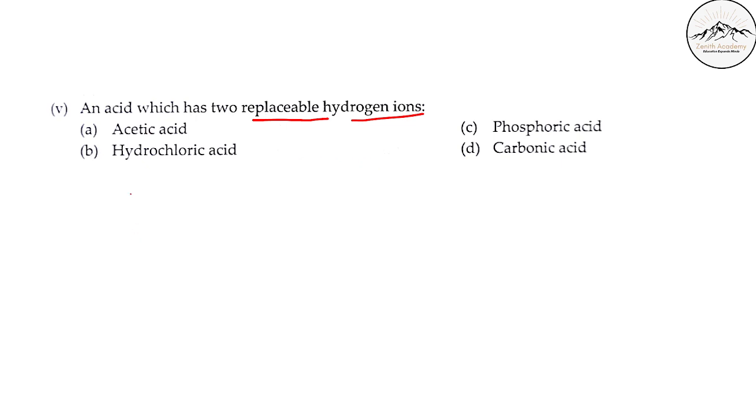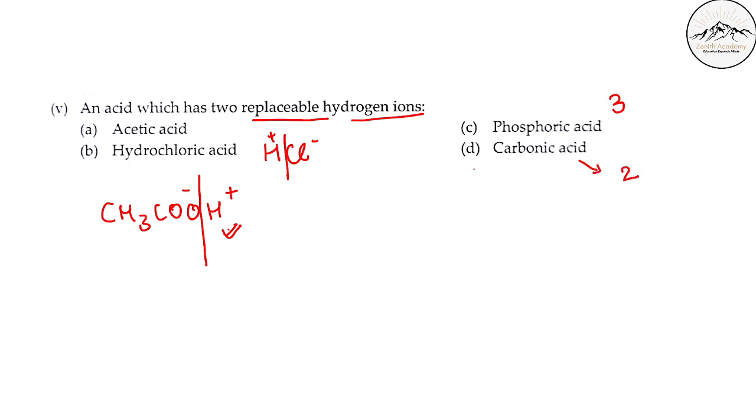See, if you see acetic acid, it is CH3COOH. Now you can see only this H is replaceable. It will form CH3COO minus and H plus. So only one. Hydrochloric acid has only one H plus and Cl minus. Phosphoric acid has three replaceable hydrogens, and carbonic acid has two replaceable hydrogen ions.